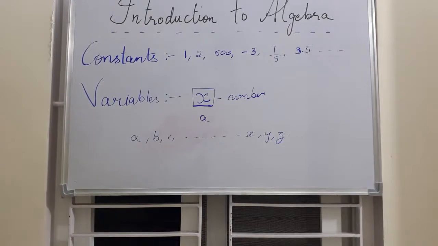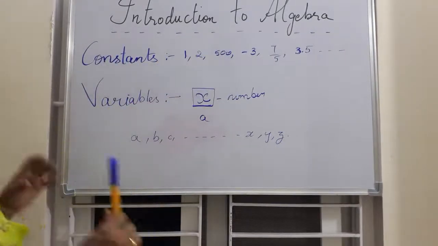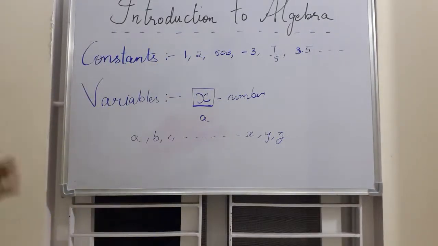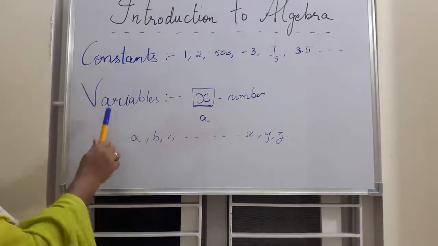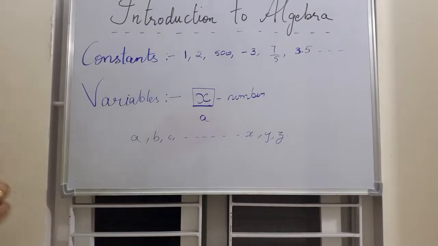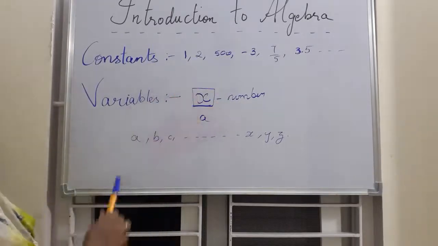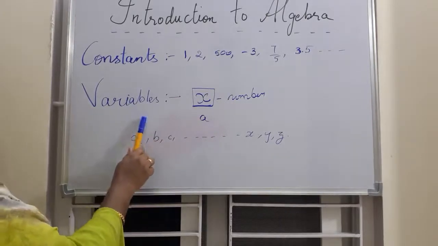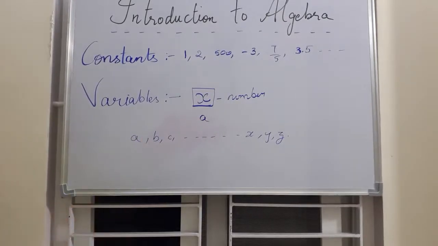So listen children once again. In algebra you will deal with two types of numbers, that is constants and variables. Constants means fixed numerical values. It can be positive, negative, a fraction, a decimal, anything. Variables means the numbers which you don't know at all, or which you think might happen.